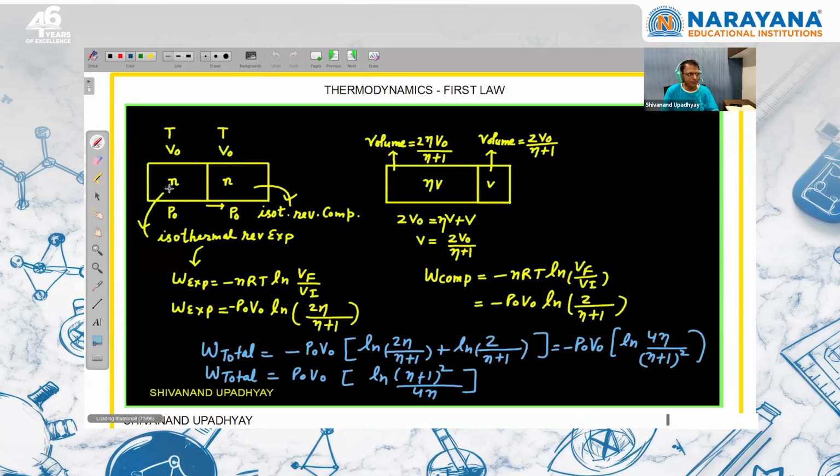So the question here is, initially the volume of both is equal, pressure is same, same gas, number of moles same. Now we are moving this piston, so the volume here becomes eta times the initial volume, right. So you can calculate what it is, because total volume will be conserved. 2V naught is equal to eta times of V plus V, right? And from there you will calculate what is the value of V. And then you can apply the formula. Work done, here expansion is happening, reversible expansion, and here reversible compression is happening. Same formula you can apply and add them. So you'll get the answer, right? So you can try this question.